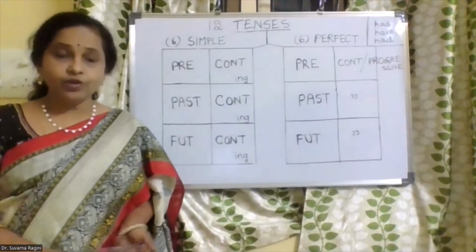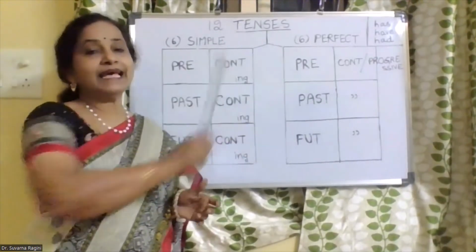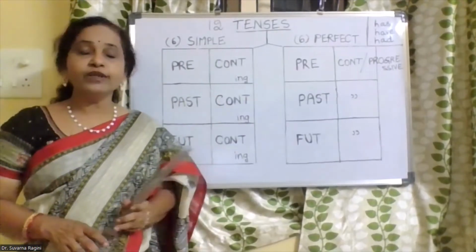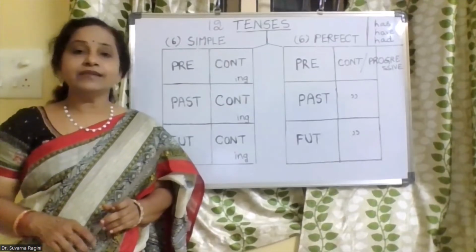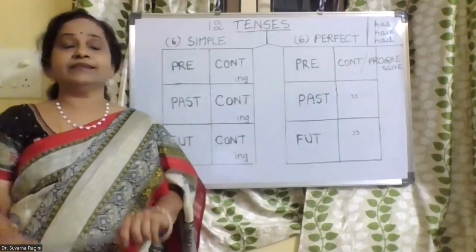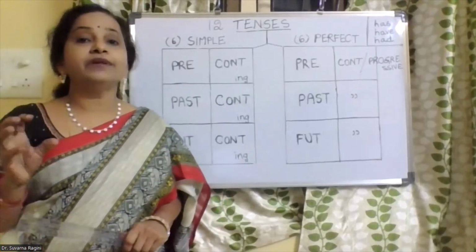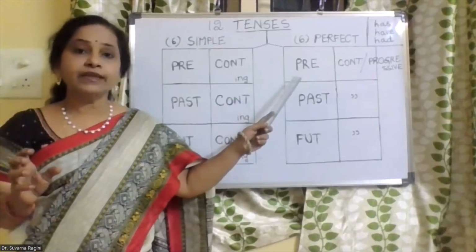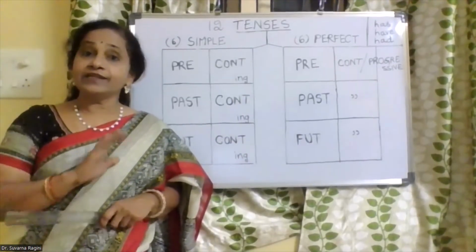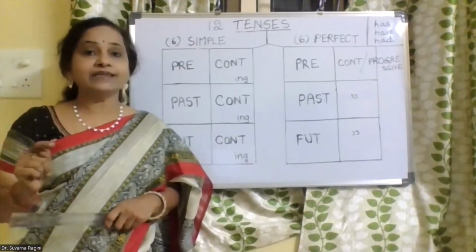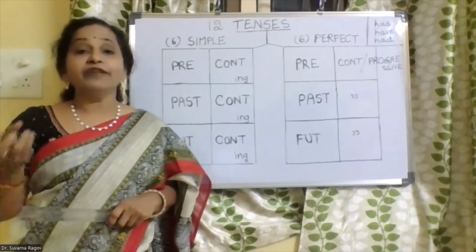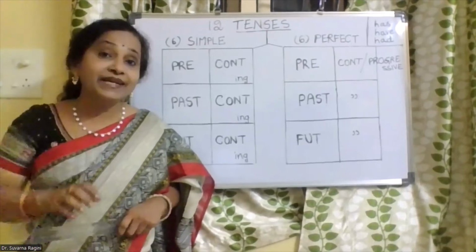And you may get a doubt: what is the difference between the simple tenses and the perfect tenses? Simple tenses, of course, denote the action and tell us the time of the action. And these perfect tenses are always attached to a kind of time sense. So here, the actions are completed. When we talk about perfect tenses, the actions are completely completed, but they are related to a particular time. We have to mention the time and bear the time of the completed actions.